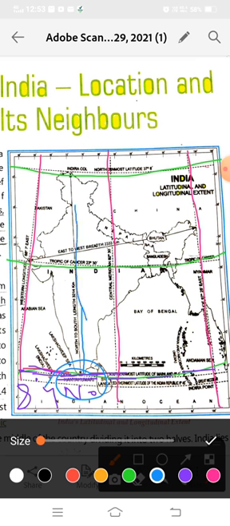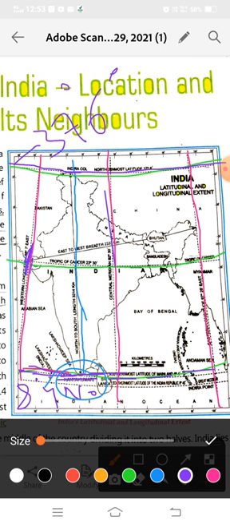It goes upward and ends on this point, and this latitude is 37 degree 6 north. So the latitudinal direction of India is 8 degree 4 north to 37 degree 6 north. Now the longitudinal extent of India is from 68, see, 68, it is here.